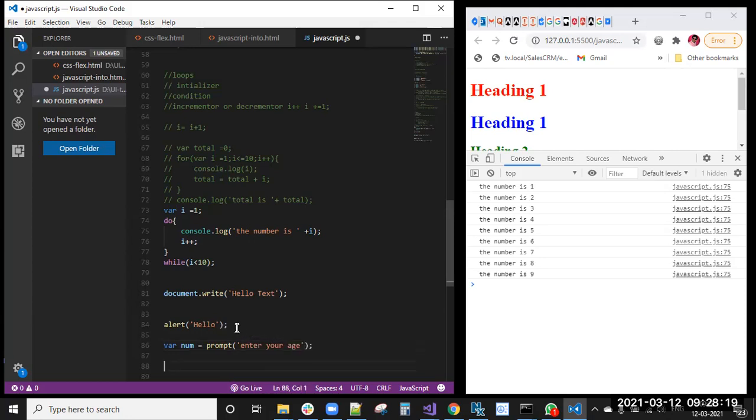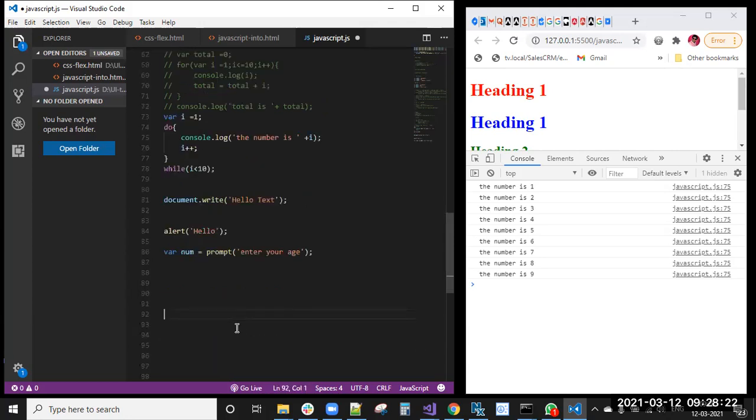So with the if else conditions we will play now. If num is less than 15, console.log you are a children.